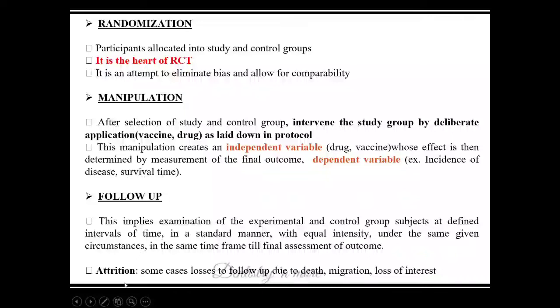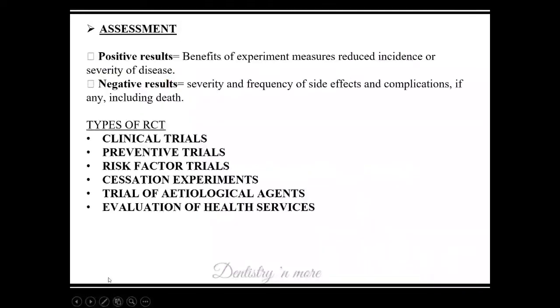Sometimes there will be an attrition problem, that is loss to follow-up, because some patients might go out of the study, patients might lose interest, and death can happen. So that is an attrition problem in a randomized control trial. And finally, we need to assess the result. Sometimes it will be a positive result or a negative result.